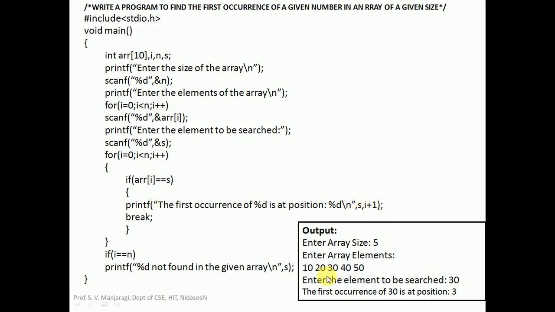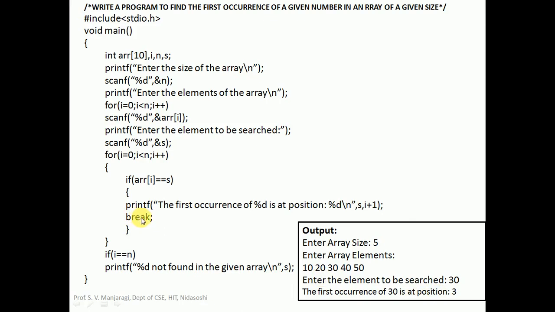In this particular example, the element 30 is present at index 0, 1, 2. That is, it is present at index 2, but its position is 3. 2 plus 1 is 3. The output we get here is: the first occurrence of 30 is at position 3.